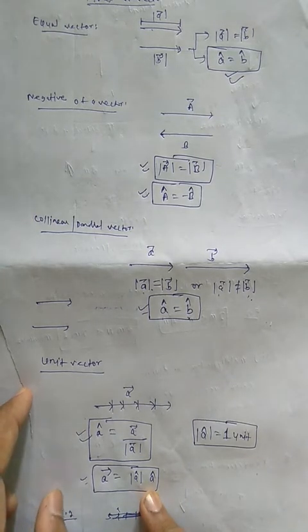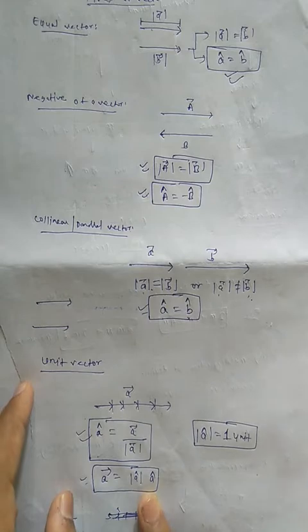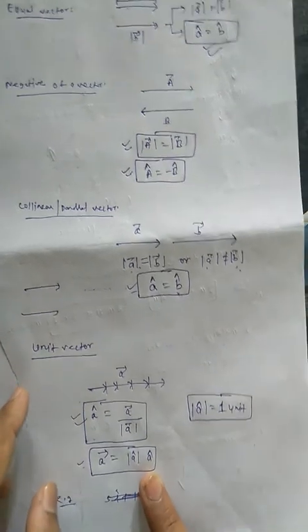Unit vector simply means dividing the vector by its magnitude so that its magnitude becomes 1.